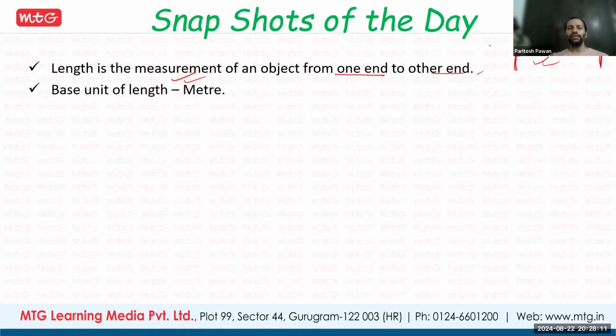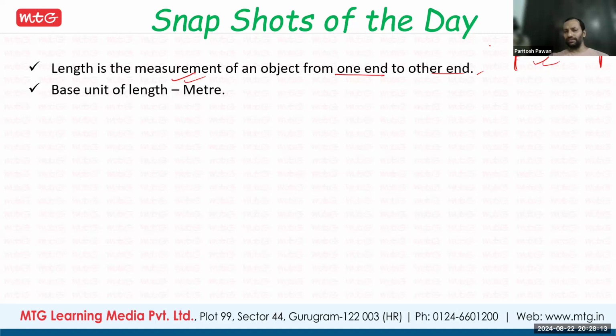Okay, so if you don't have, just I will remind, so whatever we have learned today, that is length is the measurement of the object. We have learned about the length. So what is length? It is a measurement of the object from one end to other end. So we have seen that example of here marker. So how we have calculated the length? We have taken one end, we have taken another end, and the distance between them was the length. Okay, that is the way how we are measuring the length.